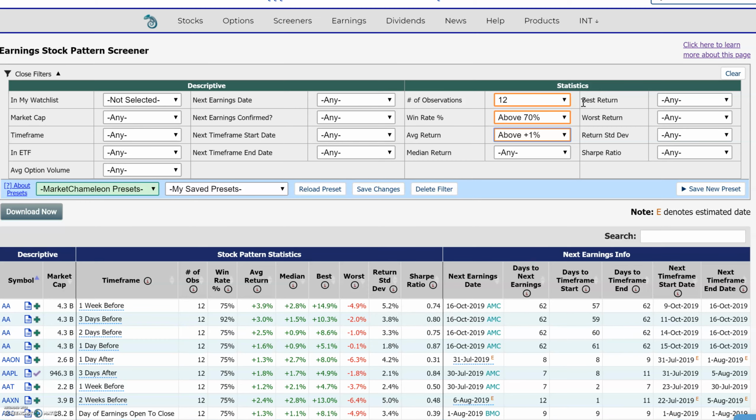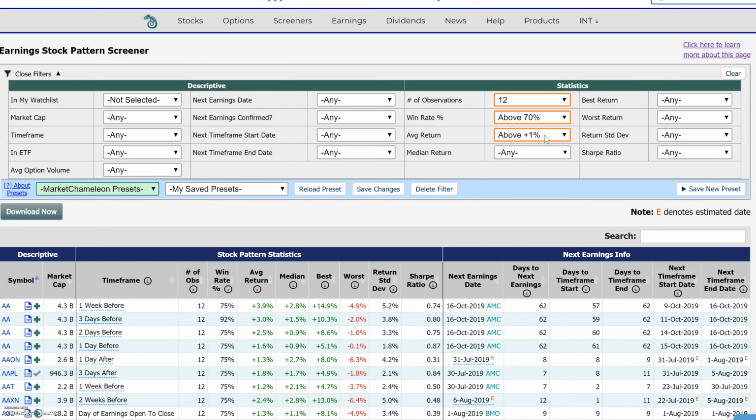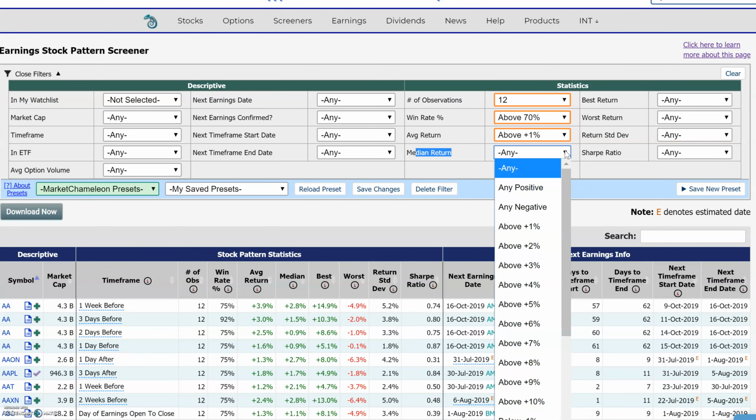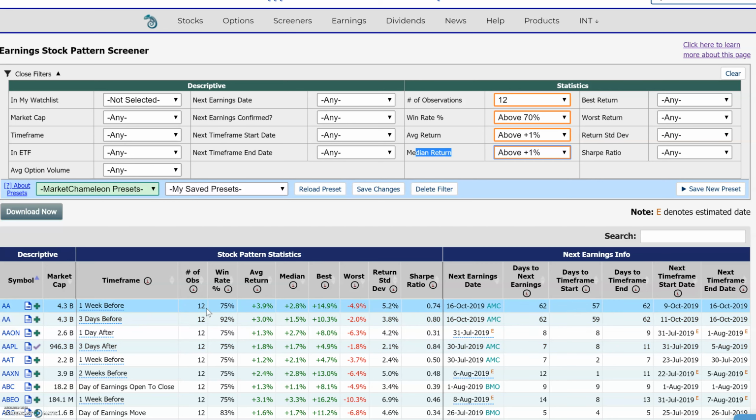And as I'm filtering, this table is going to start narrowing down more and more. And I'm also going to set the median return at least 1%. And what this does is it looks at the average returns of the last 12 quarters. And perhaps the average return gets skewed one way or the other because of an outlier, then the median return is that at least half the returns are 1% or more. And that's what this is doing.